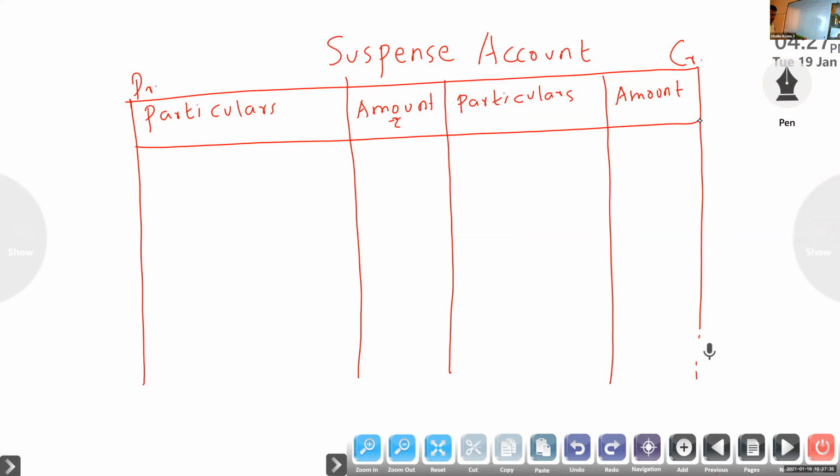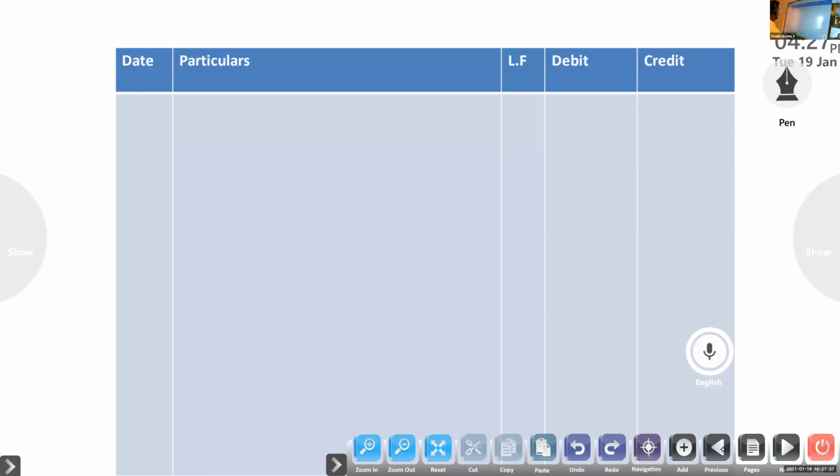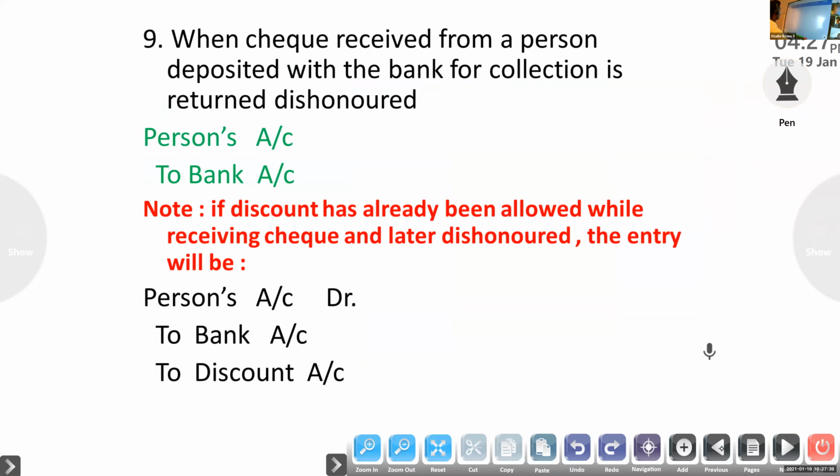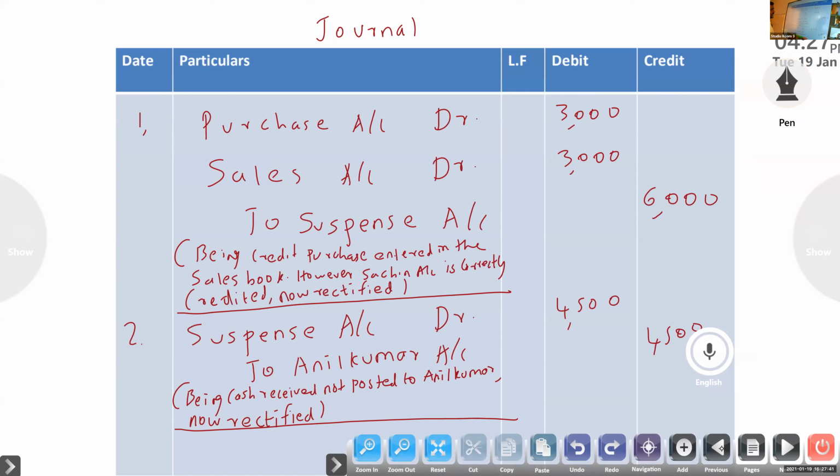Okay. So you have to look at the first entry. Purchase account debtor, sales account debtor to suspense. So in the first entry, suspense is credit. So credit side, for one credit there will be two debits. You have to look whether the suspense account is debit or credit in each entry.